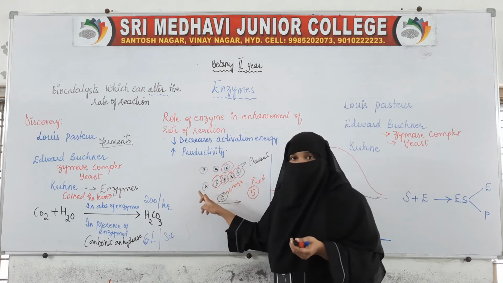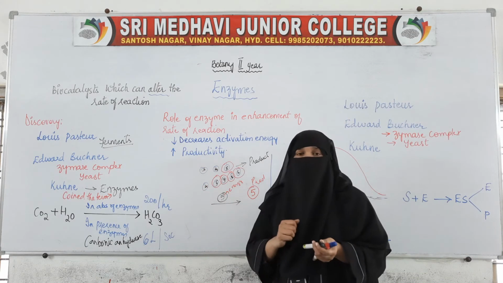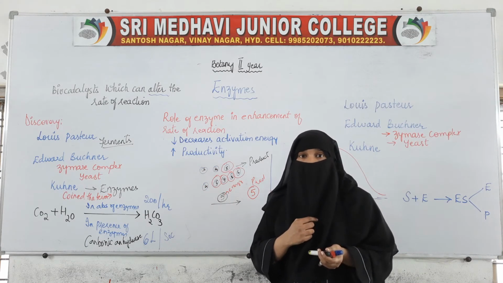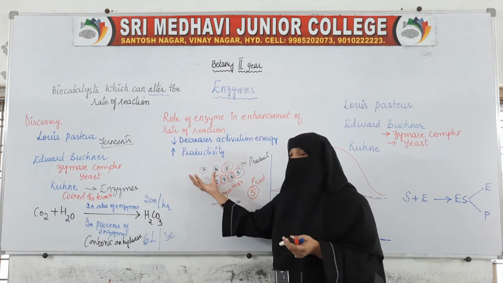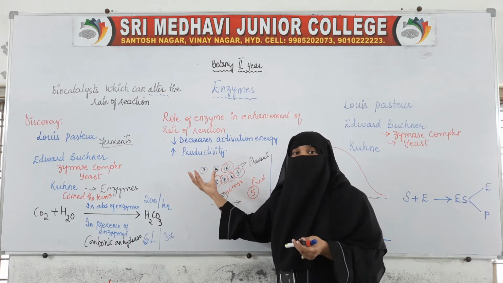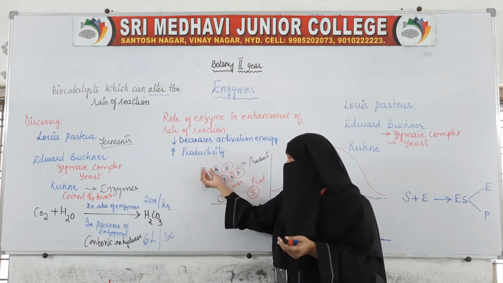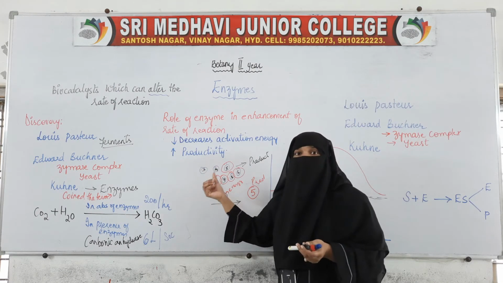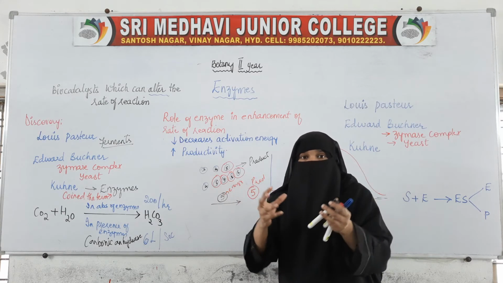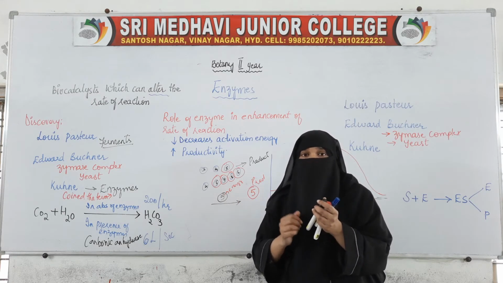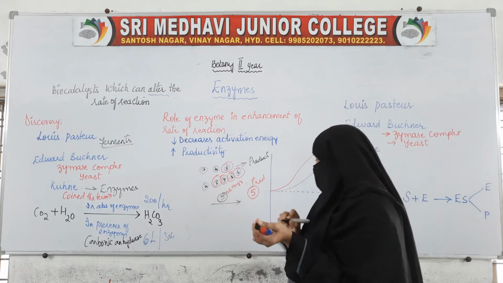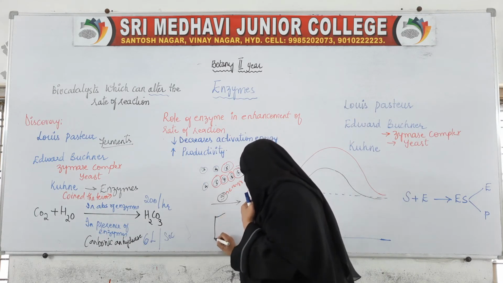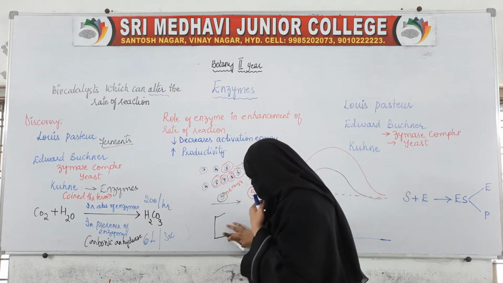Now, if enzyme is added to this, what will the enzyme do? It will provide the space so that the substrates with lower energy can come together, come closer and bind. So what it provides is space. For example, this is the enzyme.